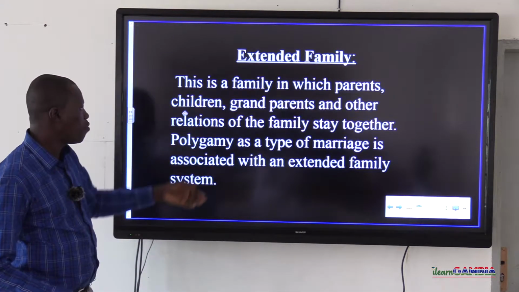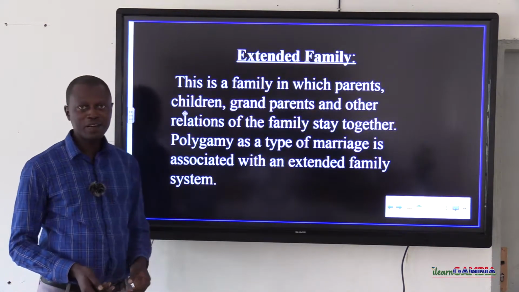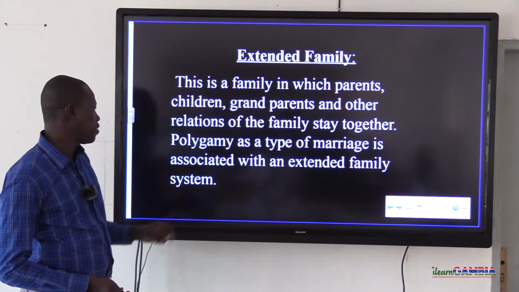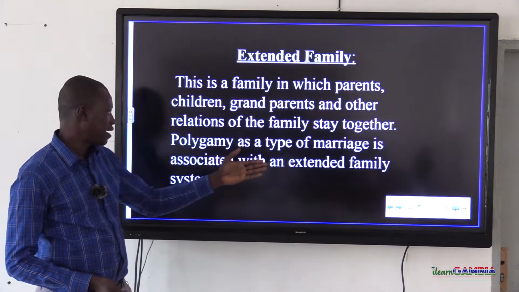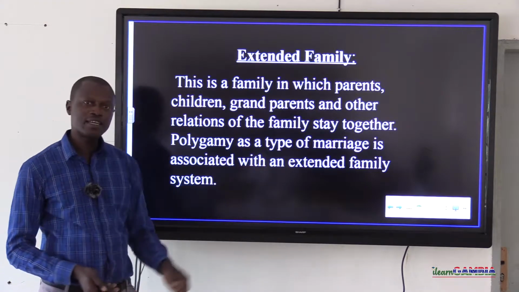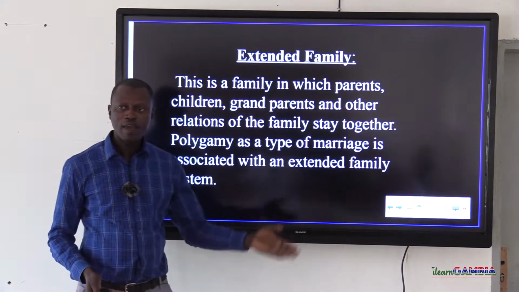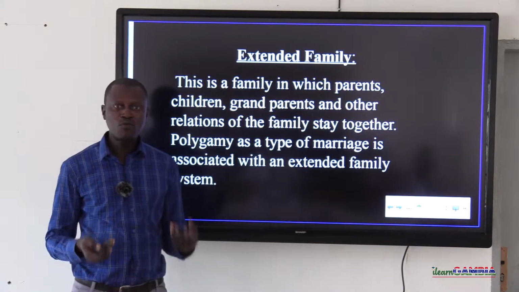Now, there is a form of marriage which is associated with an extended family. And what is this form of marriage called? It is polygamy. Therefore, polygamy as a type of marriage is associated with an extended family system. This is a type of marriage where the husband will marry more than one wife.